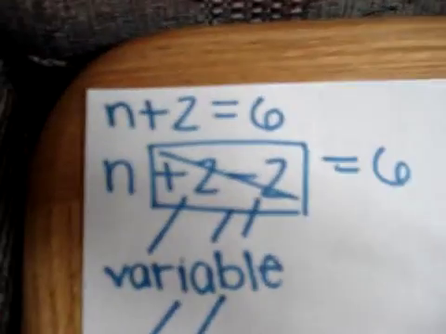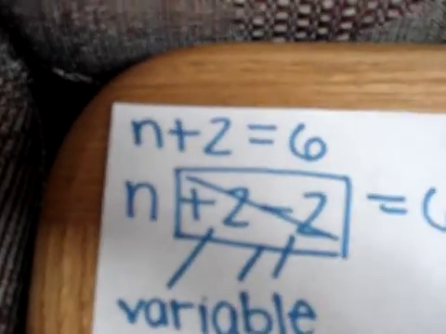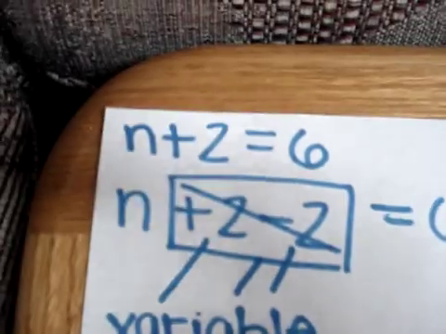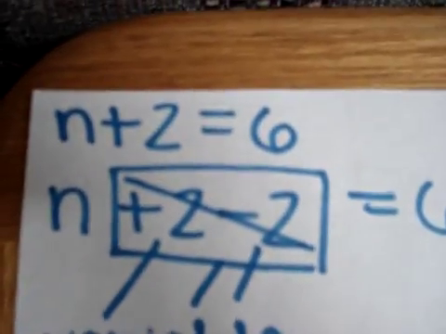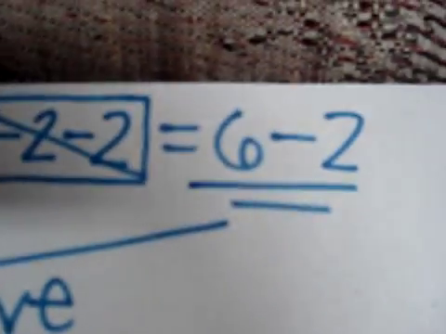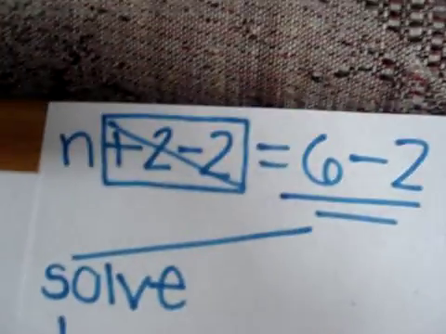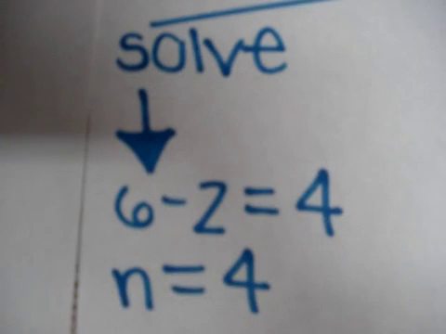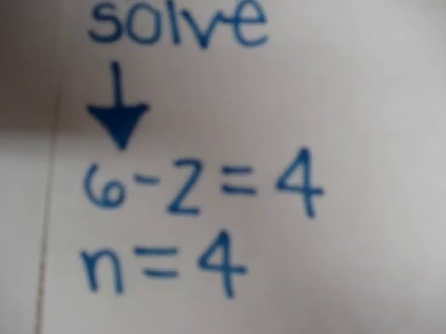So now I'm going to talk to you guys about additive equations. So n plus 2 equals 6. The first thing I would do is isolate the variable, which is positive 2. You box it out and then cancel it because there are 0 pairs. The second thing I would do next is balance it out by doing the same thing to the other side. So it looks like that, and you solve it. So it's 6 minus 2 equals 4, so n equals 4, and that's how you solve it in written form.